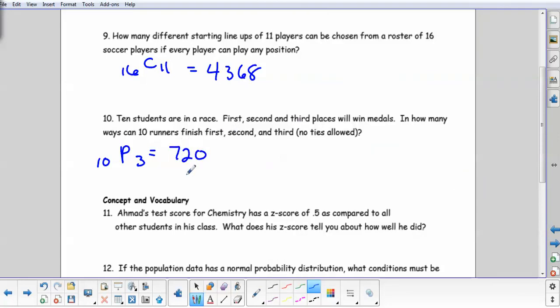Alright, and now some vocabulary. Ahmed's test score for chemistry has a z-score of 0.5 compared to all of the other students in his class. What that tells us is it's a positive number, so it's above the mean, but it's not quite 1 above the mean, so it's not that far above the mean. So Ahmed's score is a little above the average.